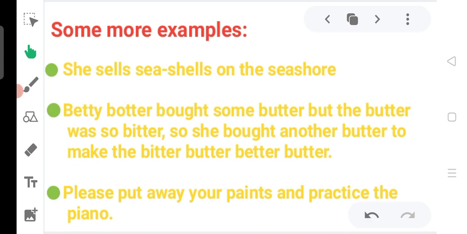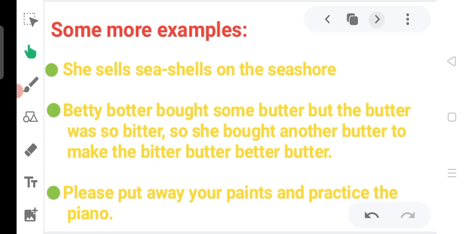Next example you can see here: please put away your paints and practice the piano. Here p is repeated. So whenever you see a repetition in a particular sound, you can say that it is an alliteration. Why will we use this? We use this to attract somebody's attention. Whenever you say Betty bought some butter, but the butter was so bitter, so she bought another butter to make the bitter butter better butter, this makes people laugh and they give attention towards you.